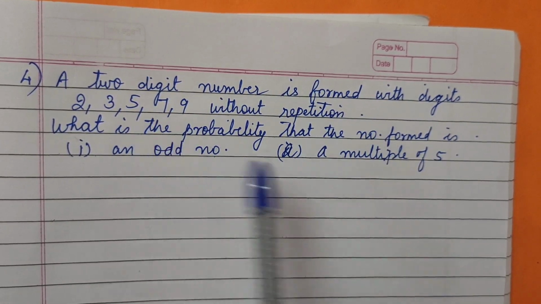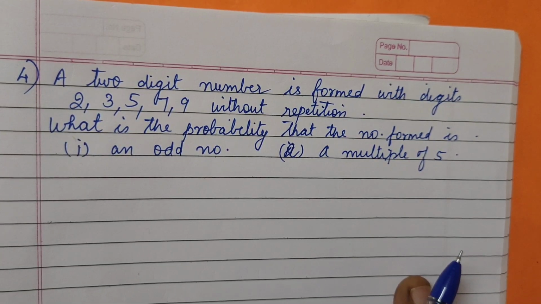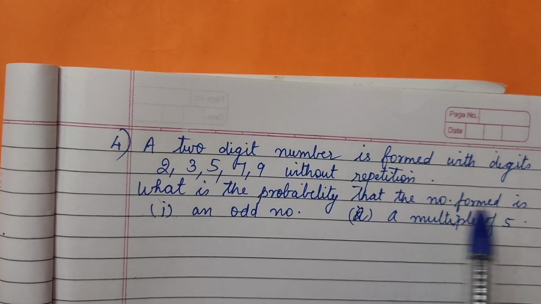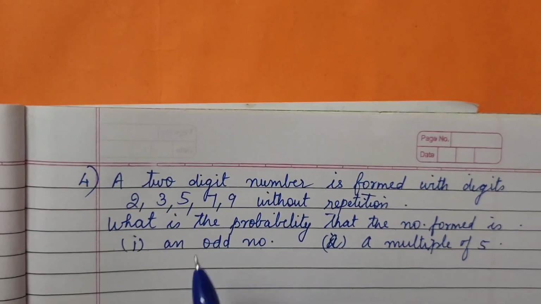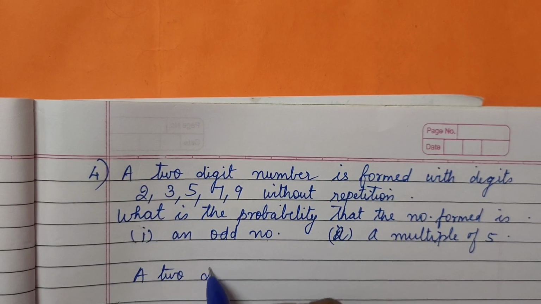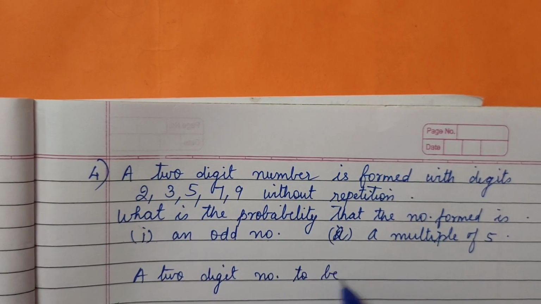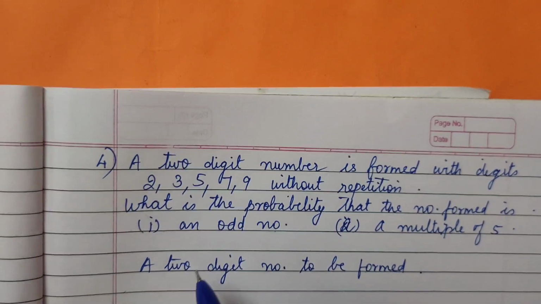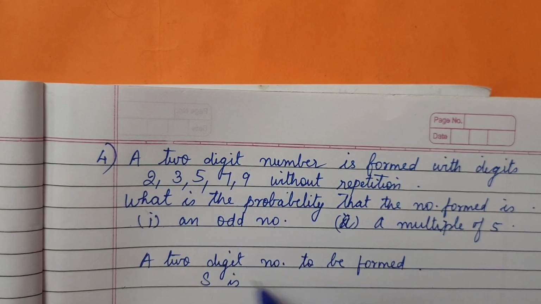First we will write the sample space here. So what is the condition given? What is the experiment here? The two-digit number is to be formed. So we are writing an experiment here: two-digit number to be formed. Once you have written the experiment, we will now write S, the sample space.